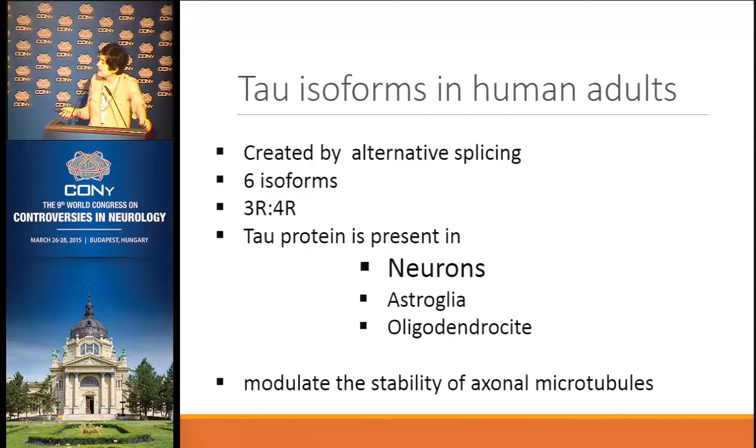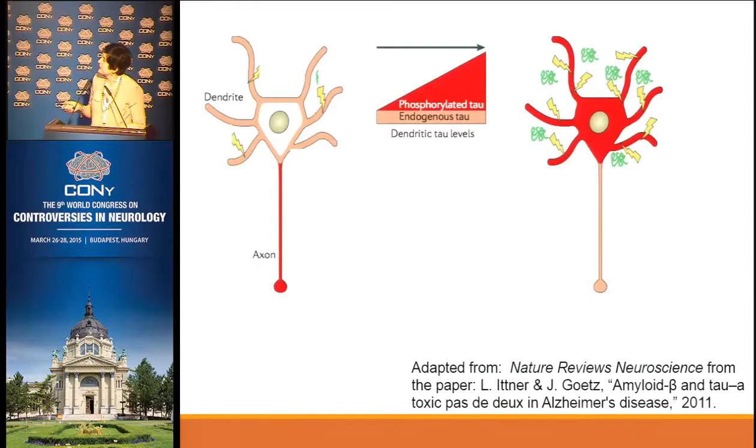The tau protein is very important for stabilizing microtubules, and it's present mainly in neurons, but we also find it in astroglia and in oligodendrocytes. One of the main functions is really to stabilize microtubules. So this is a scheme just to show that in normal neurons, usually we find tau in axons. The tau is stabilized in the microtubules. But when you have a disease, the tau goes to different compartments, like the neuronal body, the dendrites, and also some in the axons. We find it in different flavors.